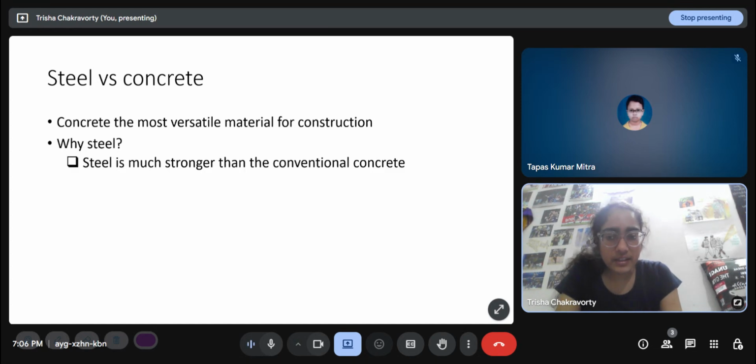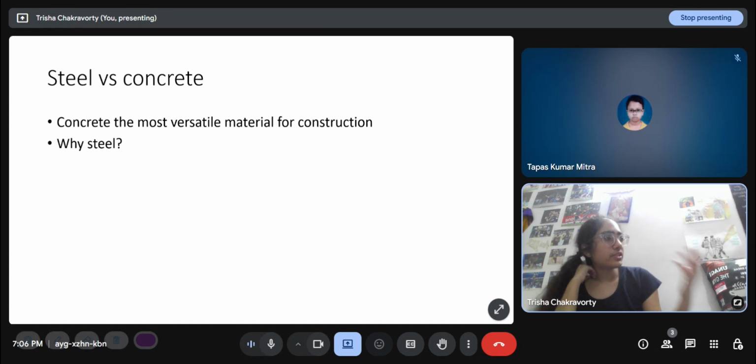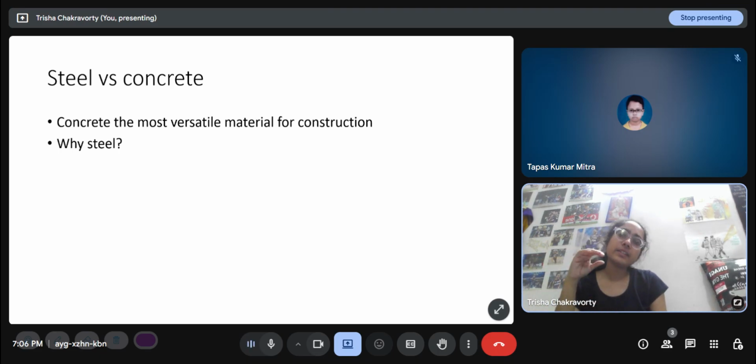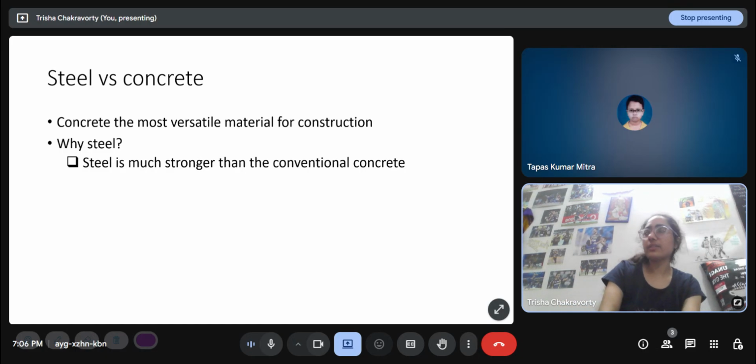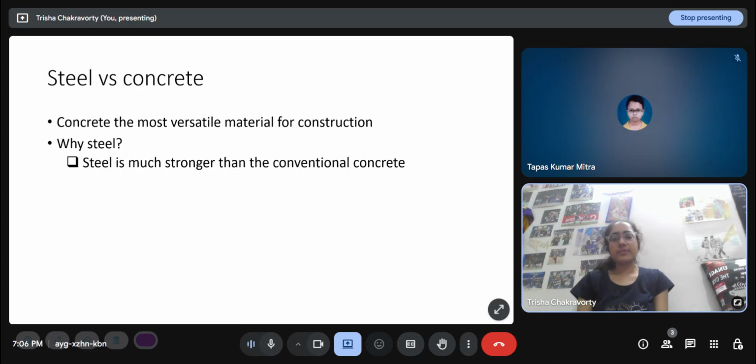But steel, on the other hand, has to be shipped directly, or the steel sections are shipped directly from the industry, and they come in a limited number of varieties, and they cannot be cast into any shape, and they have to be assembled at the site. Steel is much stronger than conventional concrete in tension and compression. In tension, of course, it is much stronger than concrete because concrete has virtually no strength in tension.